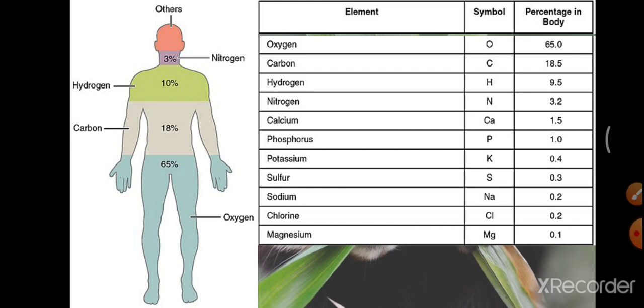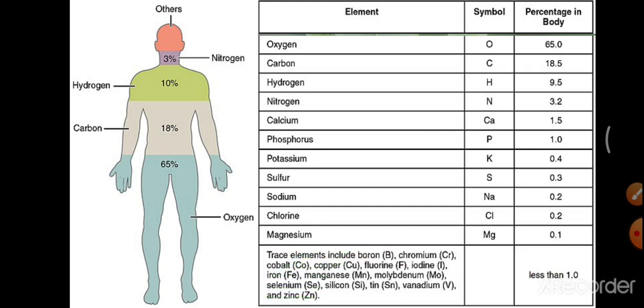They also help in the transfer of signals through the nervous system, and all these types of functions are done by these micro elements. And the rest of the trace elements we come across are boron, chromium, cobalt, copper, fluorine, iodine, iron, manganese, molybdenum, selenium, silicon, tin, vanadium and zinc.